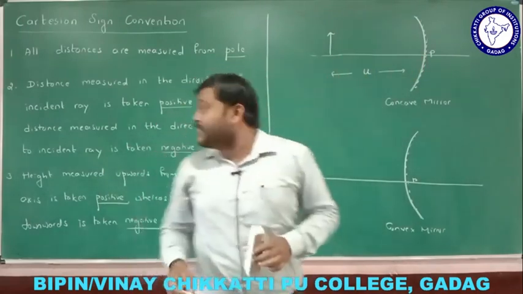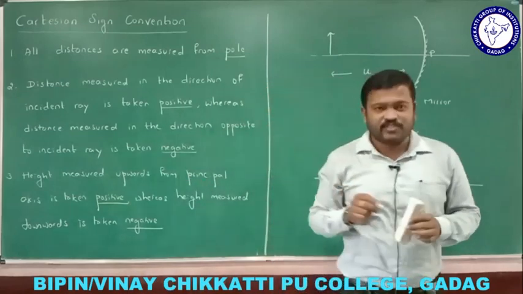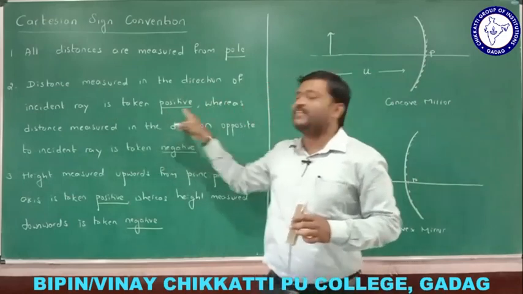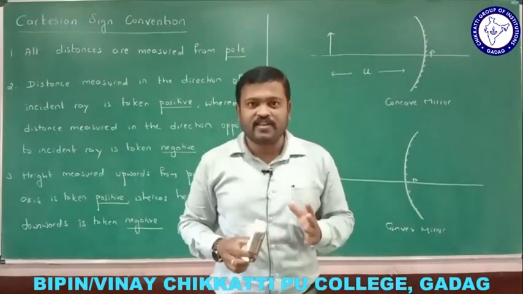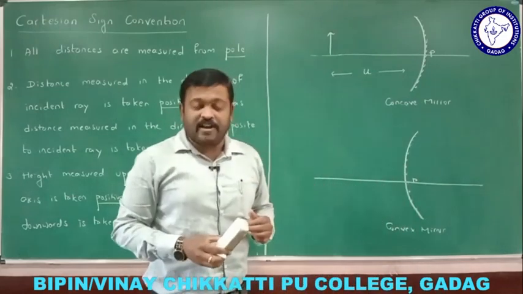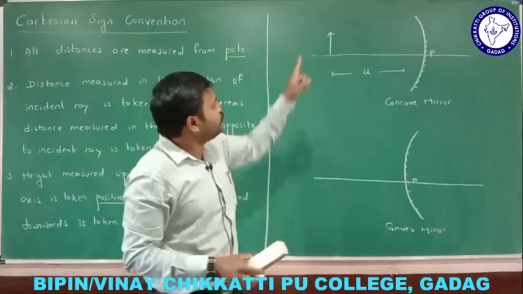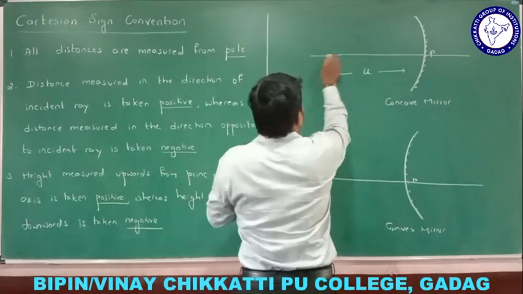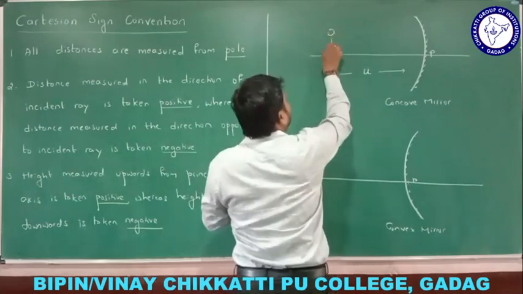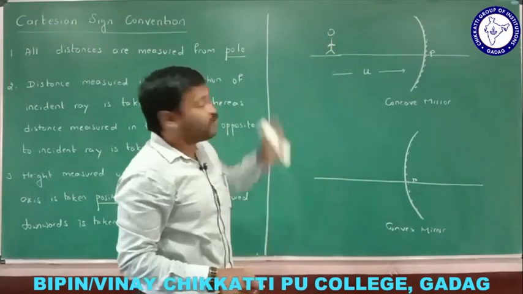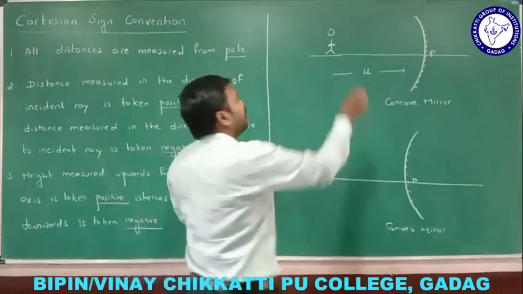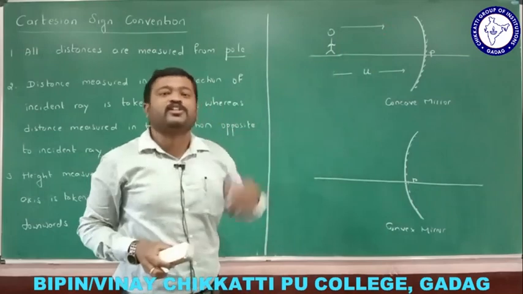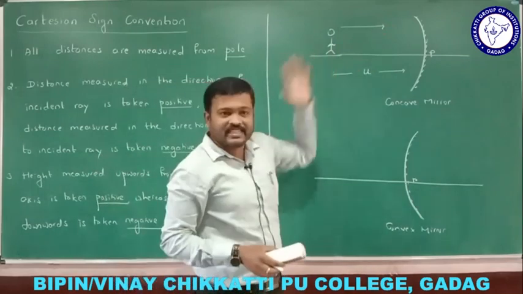Now the second sign convention says that distance measured in the direction of the incident ray is taken positive. First you need to understand where the direction of the incident ray is. Let me take the object here. Where is the incident ray? The ray always comes from the object, so this is the incident ray.